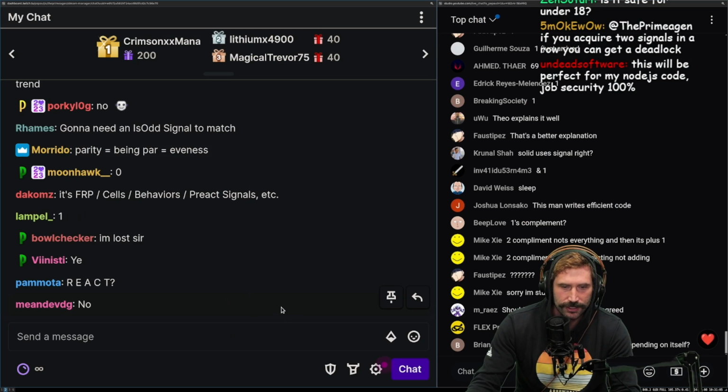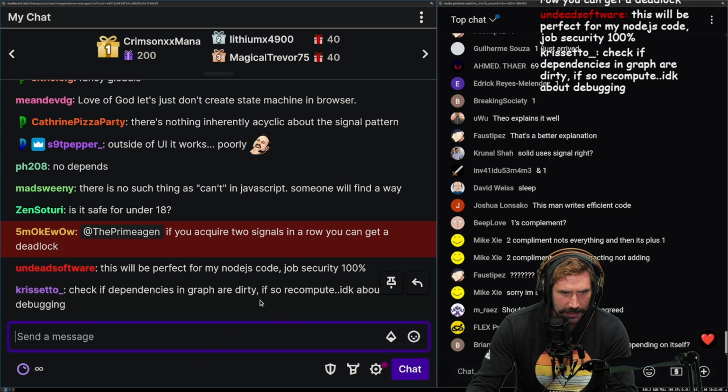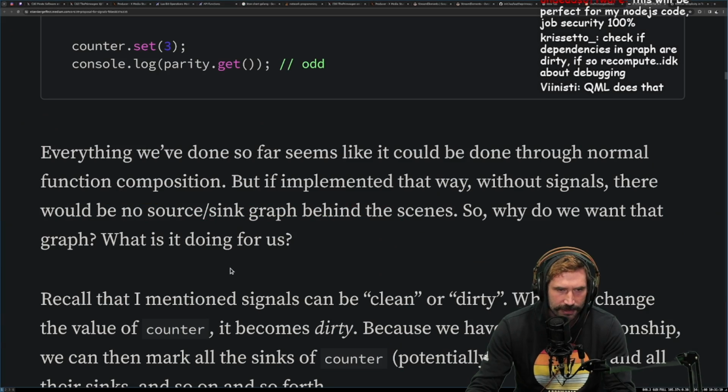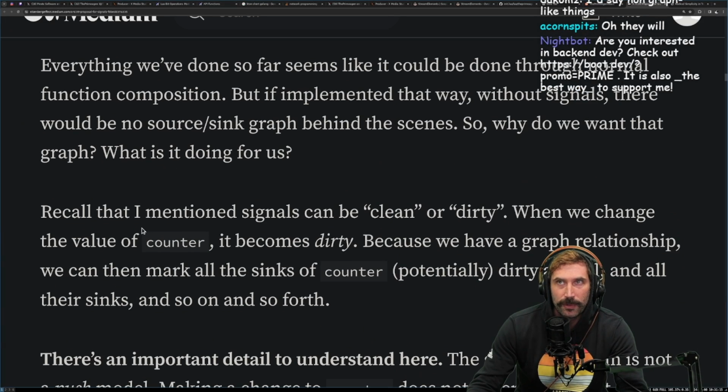If you acquire 2 signals, let's see. If you acquire 2 signals in a row, can you deadlock? You can't deadlock because it's an acyclic graph. Anyways, I'm just curious what people might do with it.